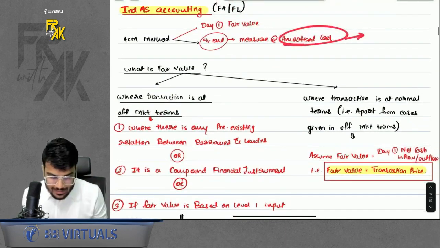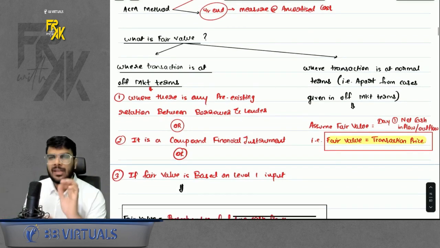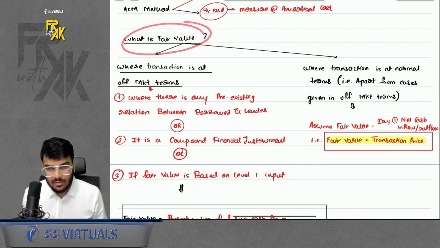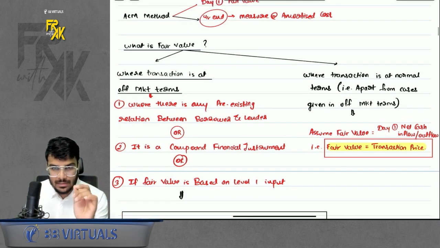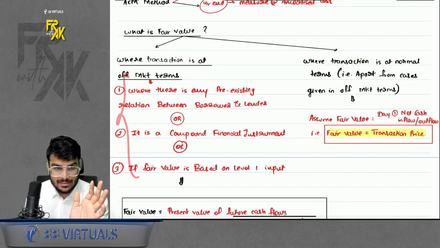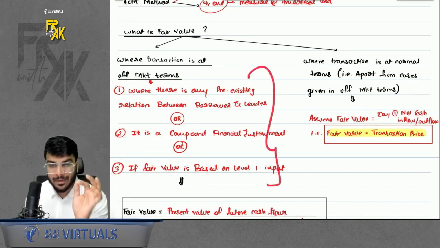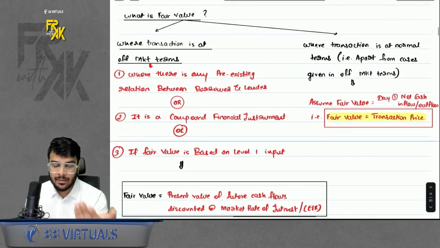Now, as I said, for ACM you have to record at fair value. Now the question is, how do we calculate the fair value, right? So I have summarized this whole index into two categories. If you can understand this, it is going to be a boon for you. I can promise you no one will teach you like this. So how do we calculate the fair value? See, if you fall under these three cases, case number 1, case number 2, case number 3, if the question belongs to any of these three cases, you will calculate the fair value. That means let me read this out for you.